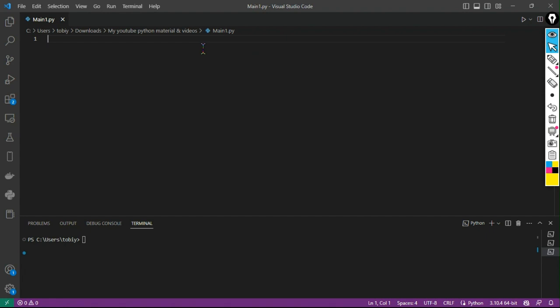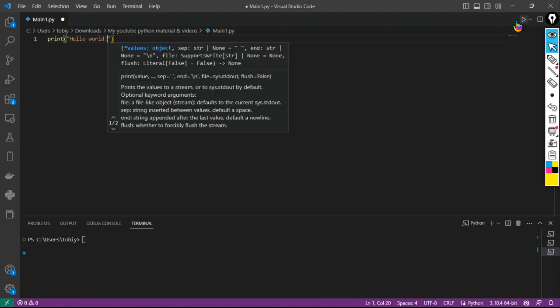So let's continue now. Right now I'm going to teach you about the print function. I'm gonna type print, hello world. What this is going to do is print it out like your output. I'm telling the computer to do something, and it's gonna print it back.